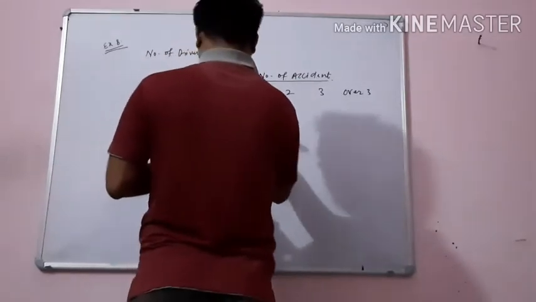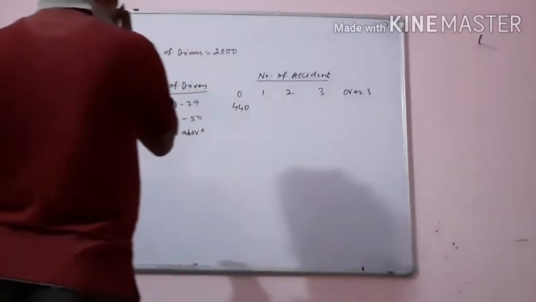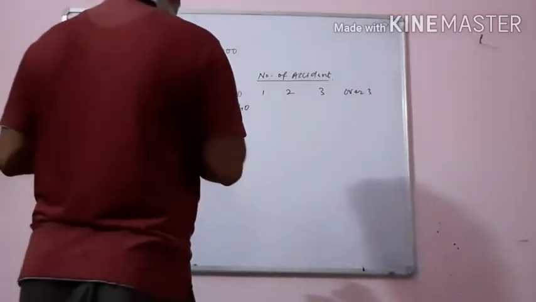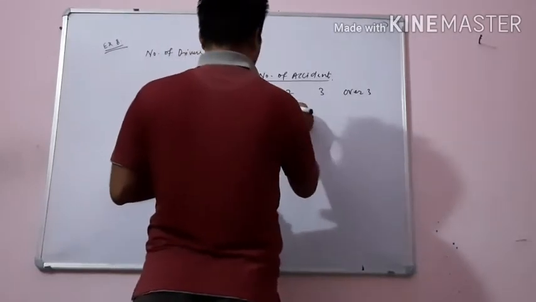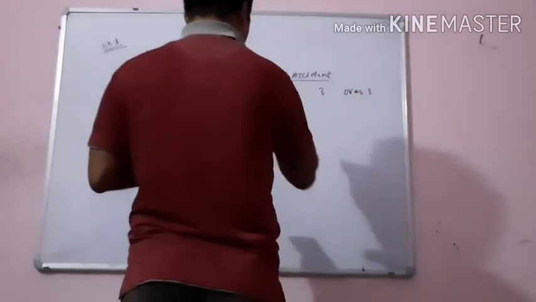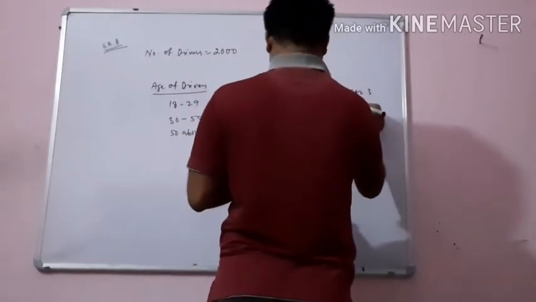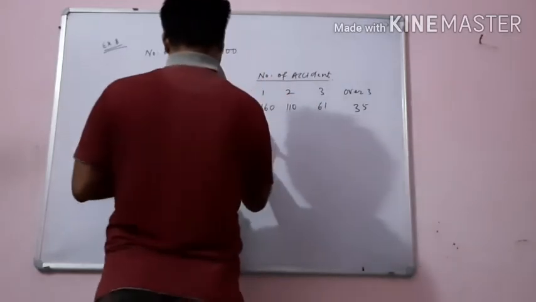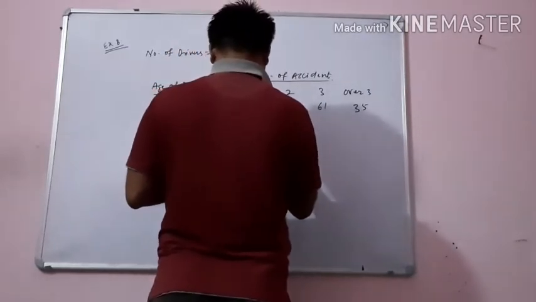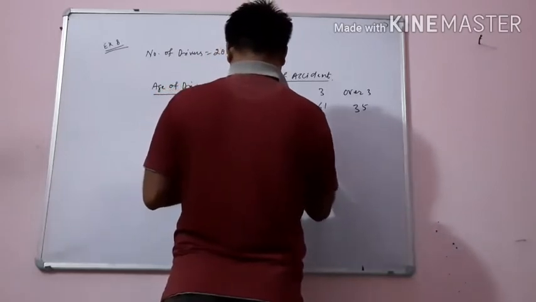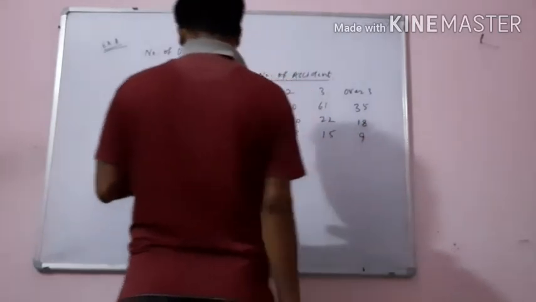For the 18 to 29 group, 0 is 440. 1 is 160, 2 is 110, 3 is 61, over 3 is 335. Like this the data has been given. See the data. This data has been given.